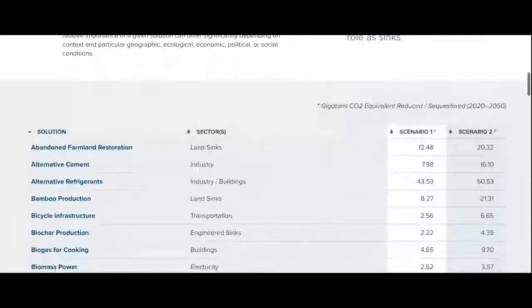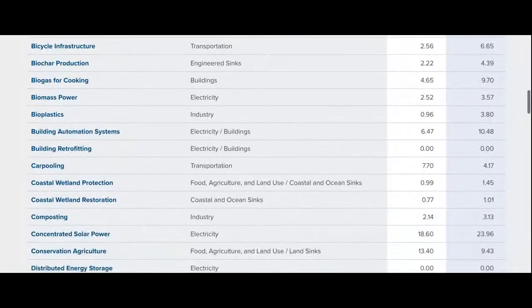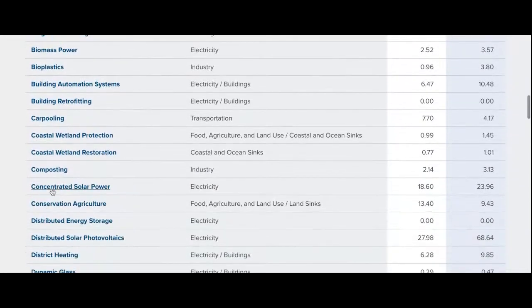So this is one of the best sites that I can think of that has 100 different solutions to climate change. And what we could do is adapt one of these to what we want to do in our industry, right? So for instance, let's say I wanted to have my teams ride their bikes rather than take planes. Well, I could talk about bicycle infrastructure. Obviously, that's not so realistic. That's not logical. But if we're talking about power, well, concentrated solar power is probably a good one to think about.